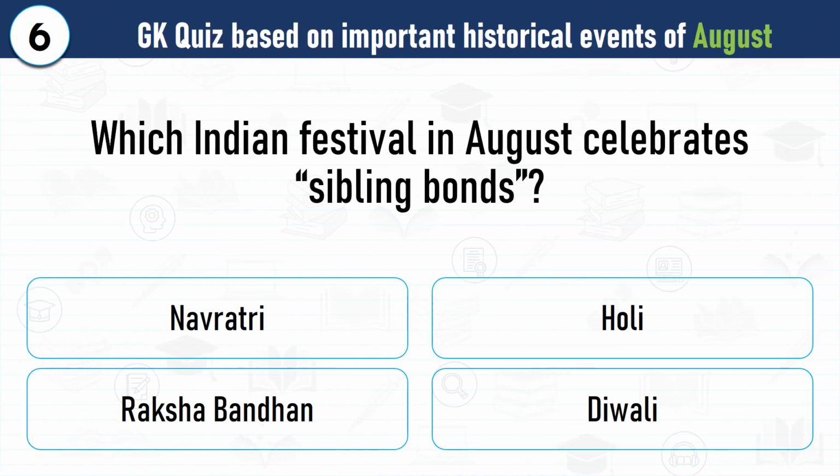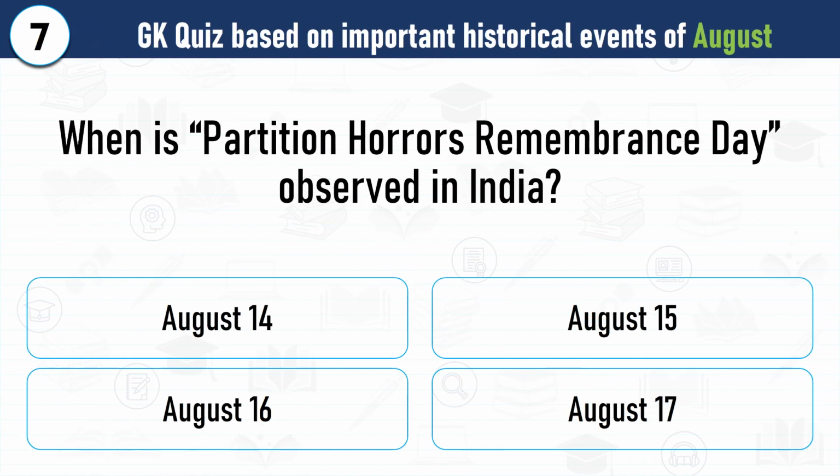Question number 6. Which Indian festival in August celebrates sibling bonds? Correct answer is Raksha Bandhan honors the love between brothers and sisters. Question number 7. When is Partition Horrors Remembrance Day observed in India? Correct answer is the 14th of August honors the victims of India's partition in 1947.